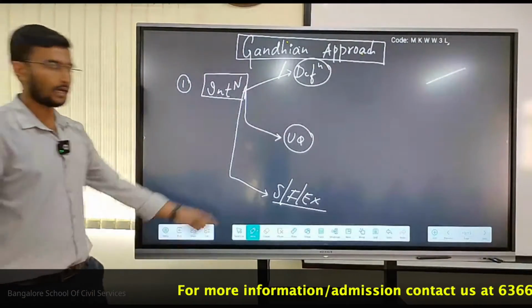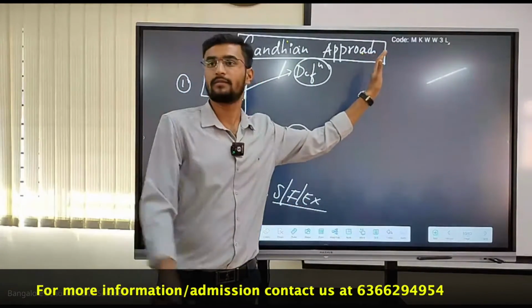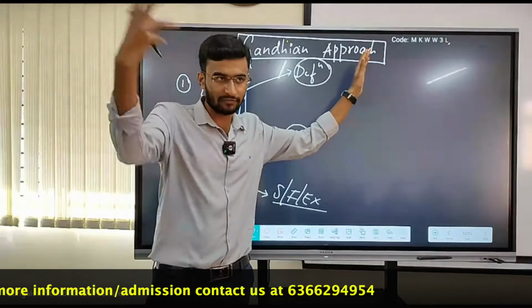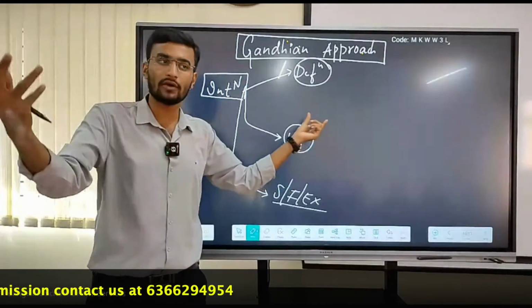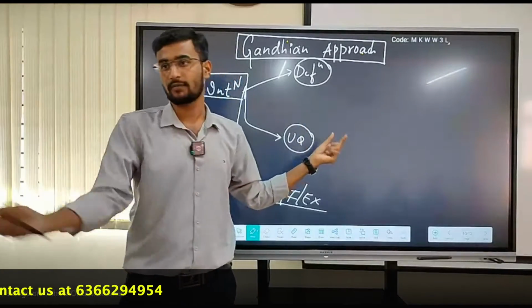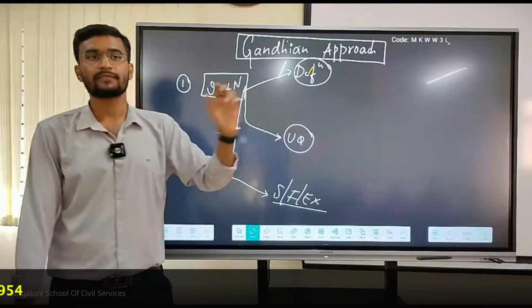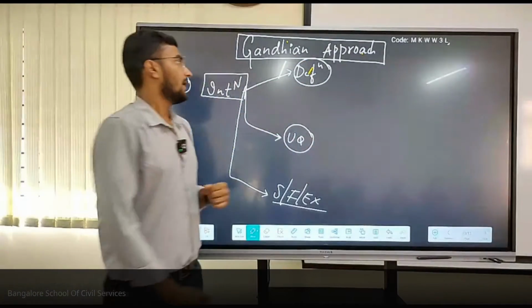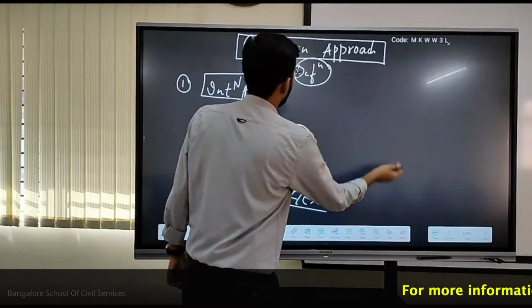The content varies. Obviously this structure remains the same, but my content varies. If I'm addressing agriculture, it will be different. If I'm addressing the Gandhian approach, it will be different. If I'm addressing other topics like dryland farming, it will be different. But this is my virtual blueprinting, and I must cover at least 3 pointers.